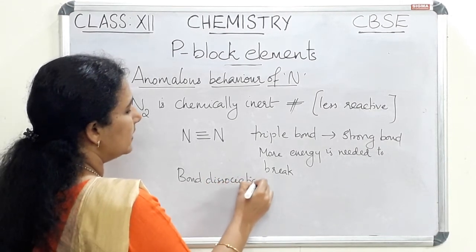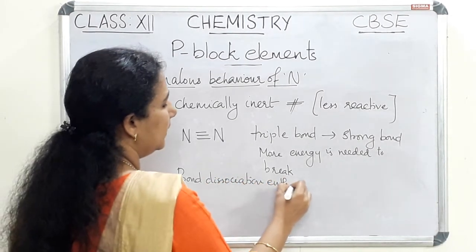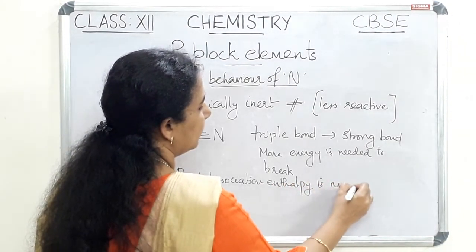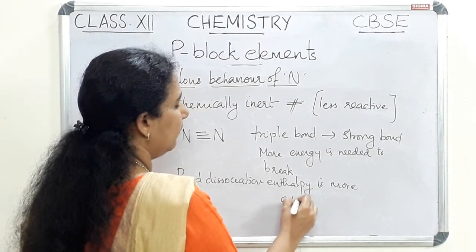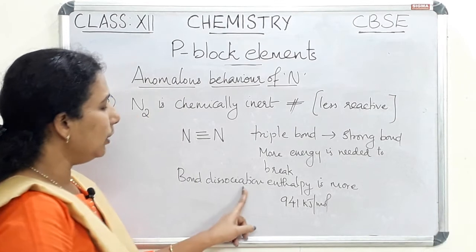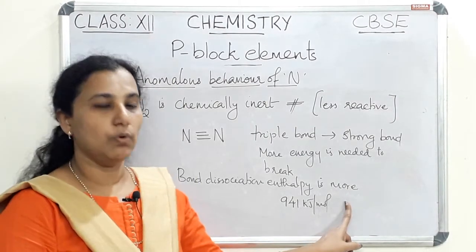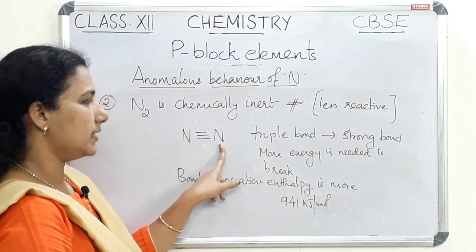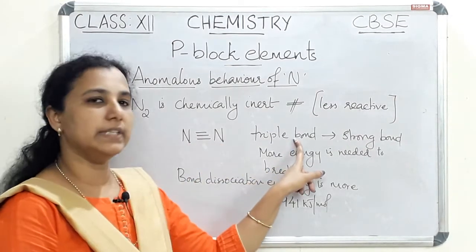The bond dissociation enthalpy is more, that is 941 kilojoule per mole. So the bond dissociation enthalpy is more since it has a triple bond between two nitrogen atoms. Triple bond is stronger than single bond.